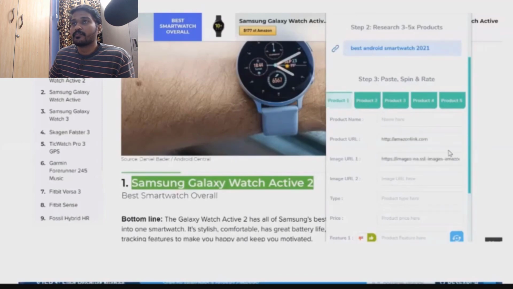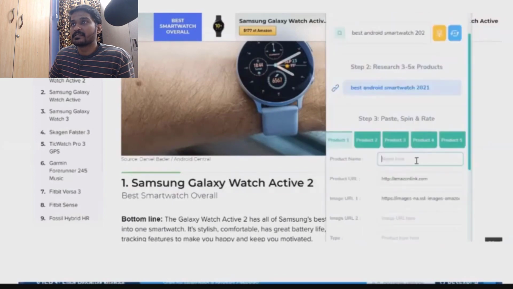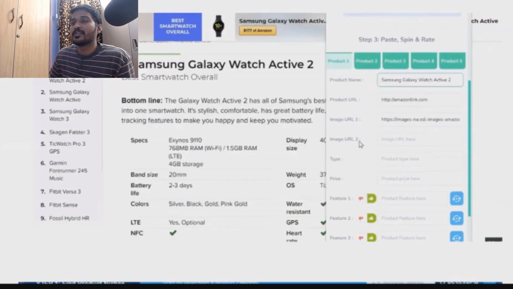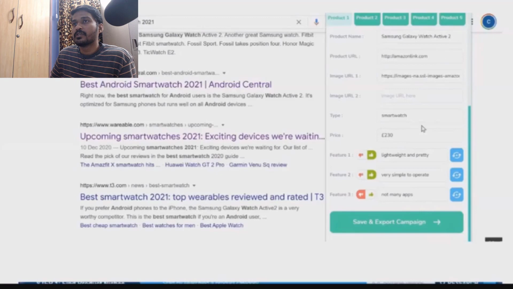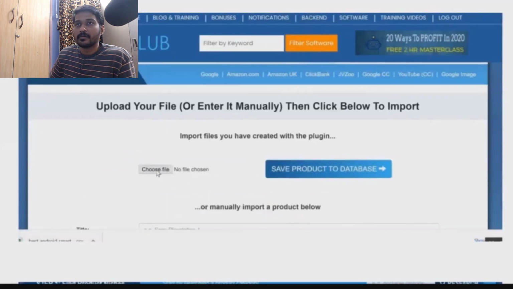Then I need to enter that product name by copying this and pasting it again here. Likewise I need to fill in all of the information, one by one, for all the 3 to 5 products. Once I have done all the things, I simply click the save and export campaign button. When I click this button, it will download into my own domain.